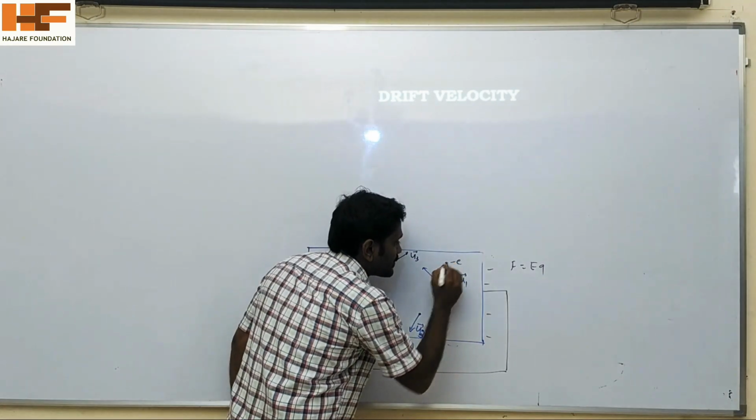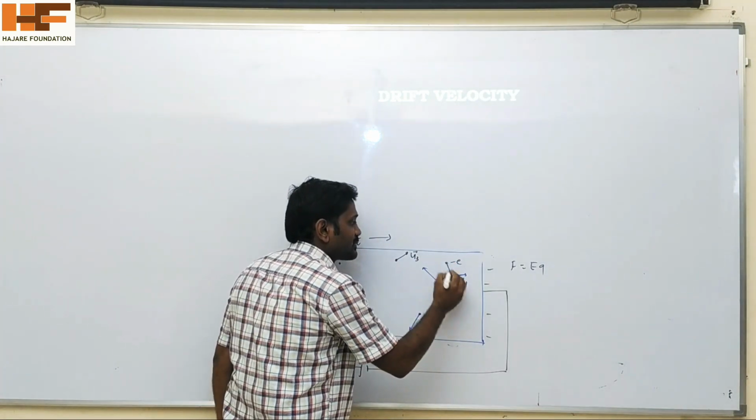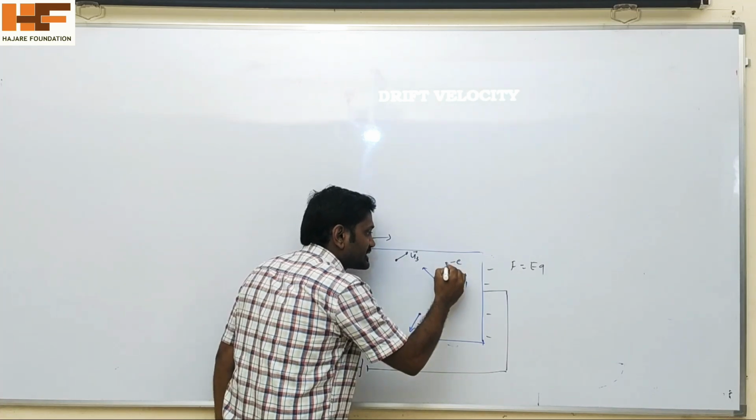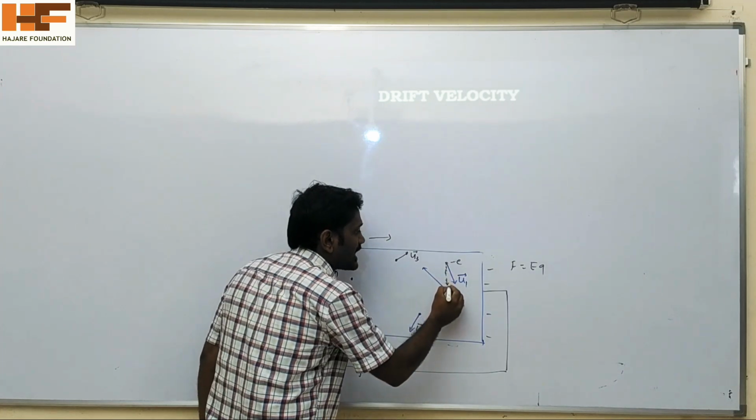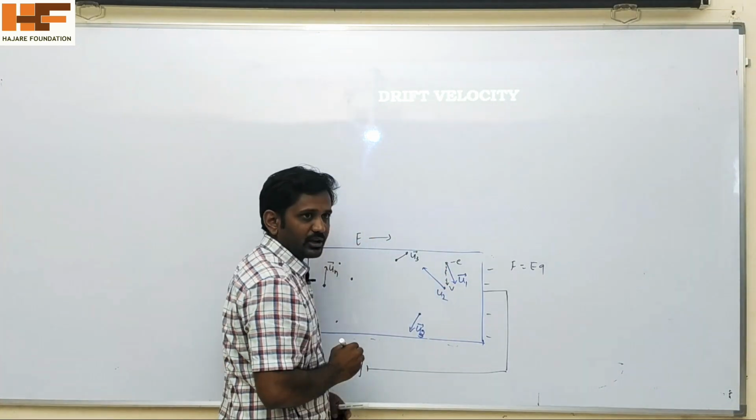When a force acts on this charged particle, it accelerates and acquires a velocity v.